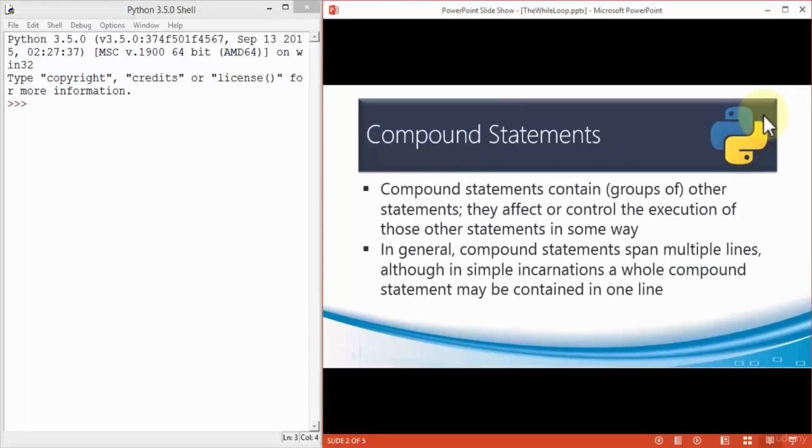First, a word on compound statements. A compound statement, as we saw earlier, contains a group of other statements. In other words, it's a block of code and they affect or control the execution of those other statements in one way or the other. In general, compound statements can span multiple lines of code, although in simple incarnations, a whole compound statement may be contained in one line as well.